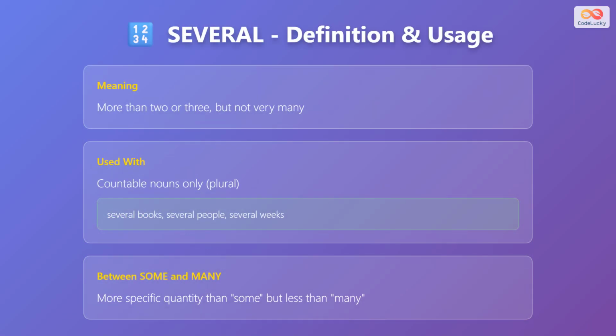The word several means more than two or three, but not a very large number. Use several with countable plural nouns. Some examples are several books, several people, or several weeks. Several is more specific than some and less than many.